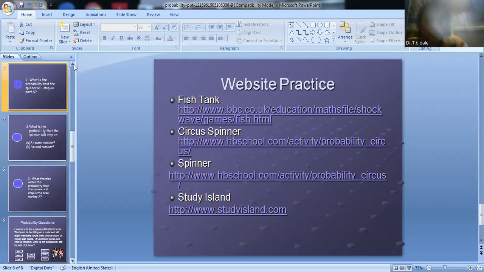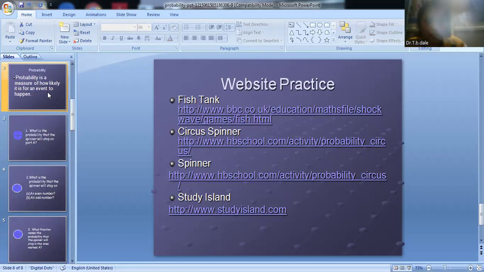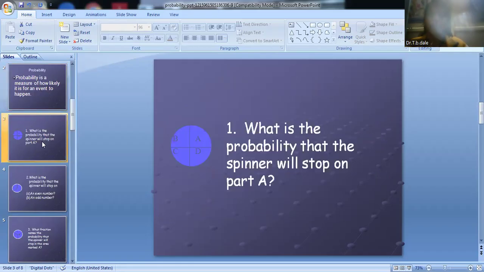In the first example, what is the probability that the spinner will stop on part A? Here, for the spinner condition, we take one spinner, therefore we write the probability P of A as 1 upon A, 1 upon B, 1 upon C, and 1 upon D. And the number of outcomes is 8. Therefore, 4 by 8. The answer is 1 by 2.